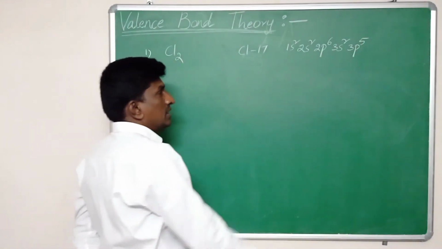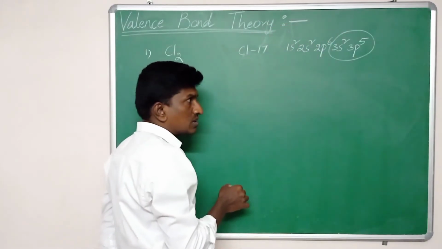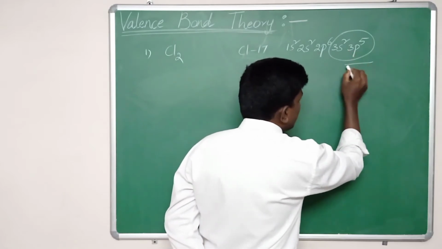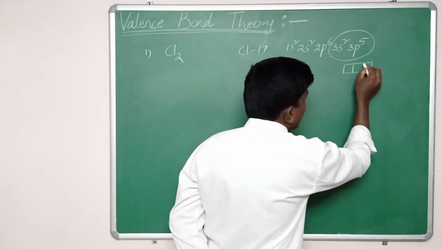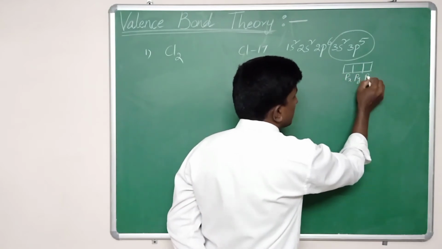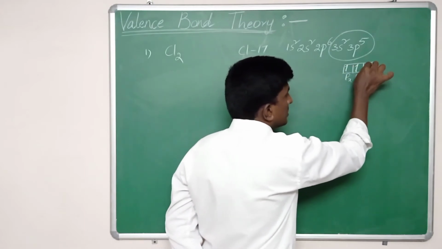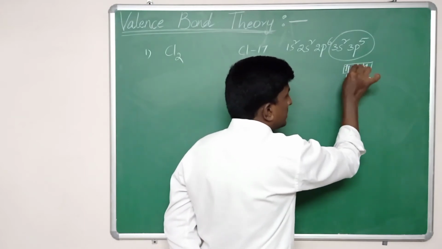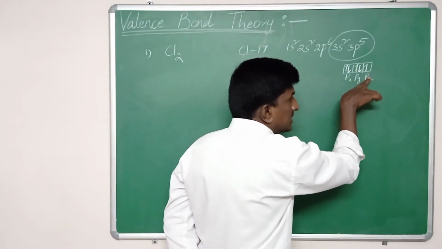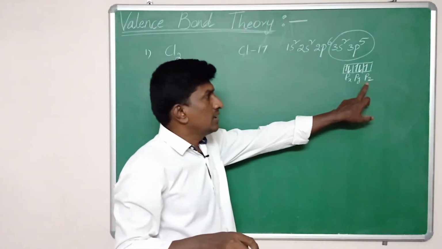So in the outermost shell chlorine has 7 electrons, and in the p orbitals of the third shell 5 electrons are present, in px, py and pz. Paired electrons are in px and in py, but the pz orbital has a lone electron in chlorine.